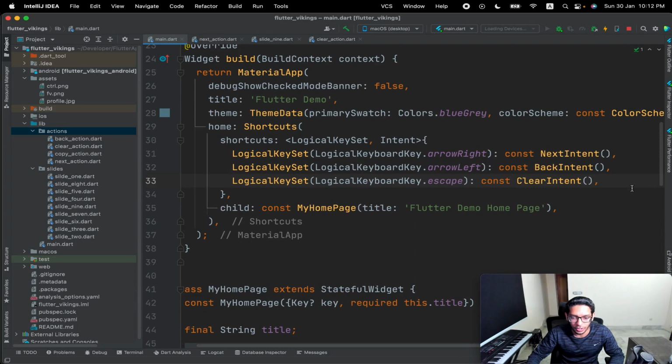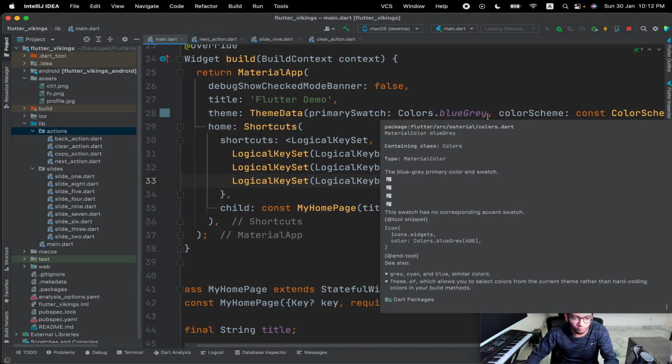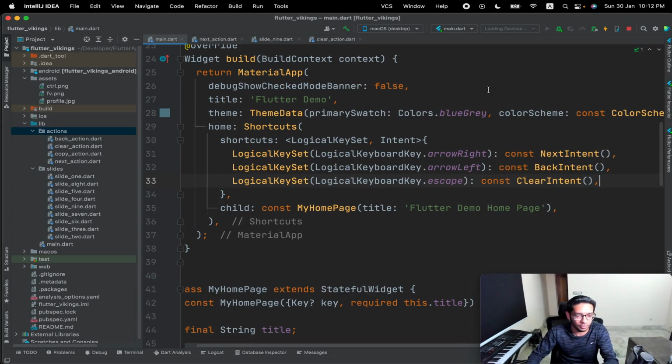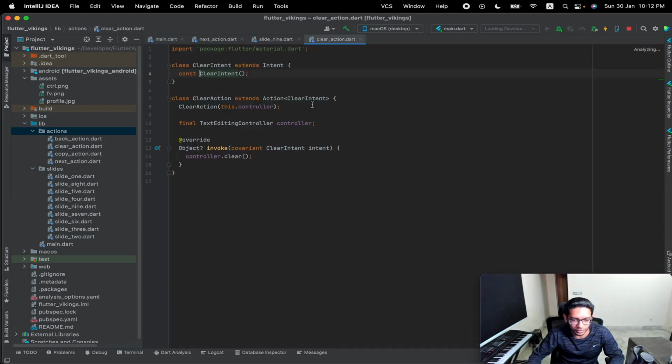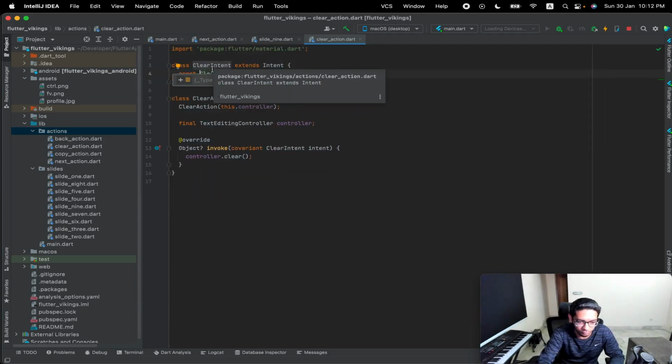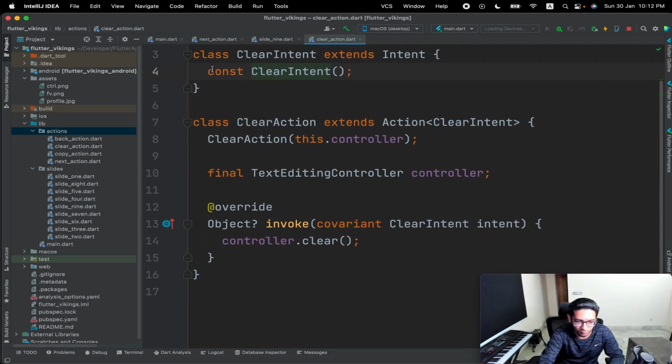So after some days you may decide that this is a cool action that I'm already performing using some button inside the application, so why not give it a shortcut? If you have laid down this architecture of intents and actions, you'll just have to write this one line, and it will start working. Let me zoom in so you can see the code. This intent is going to call this action, and that's going to go.